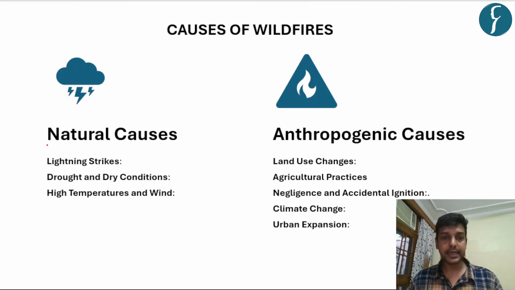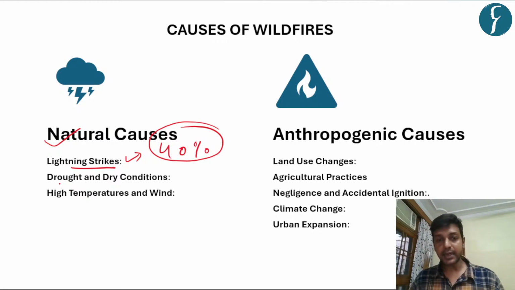The primary cause is related to natural causes, that is lightning strikes. Almost 40% of the wildfires are due to lightning strikes. The second condition is very important, that is drought and dry conditions. What happens due to drought and dry conditions is that the water holes present in any ecosystem get reduced. At the same time, the moisture of that ecosystem also gets reduced, and because of this, any activity like a small fire or frictional force can lead to wildfires, right? And that is due to these drought and dry conditions.